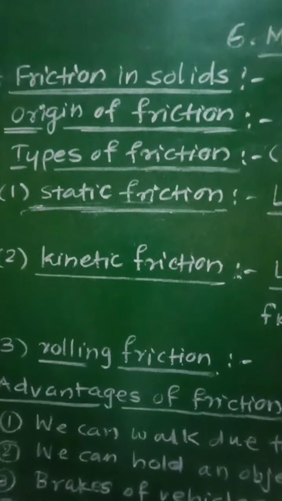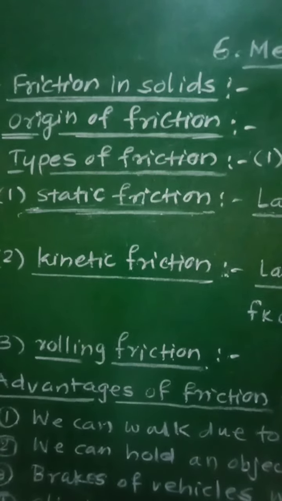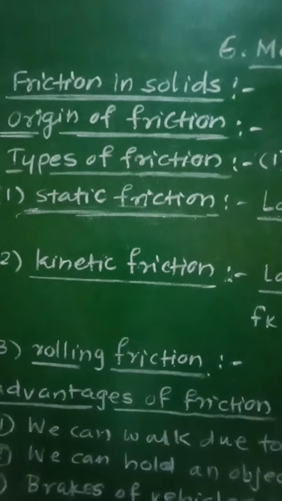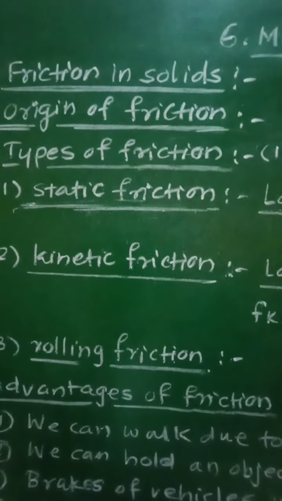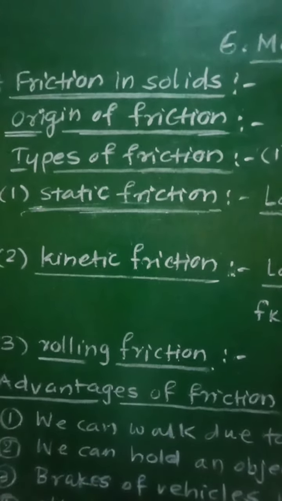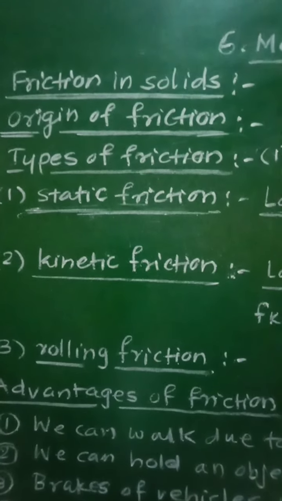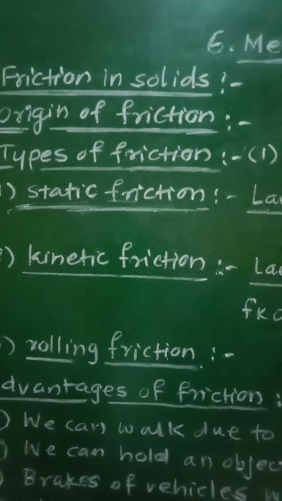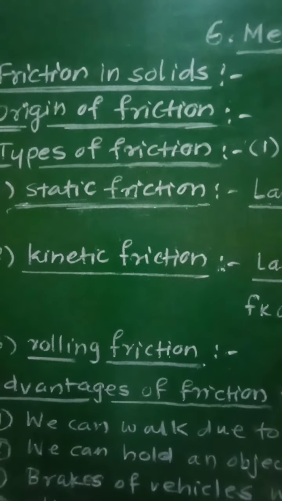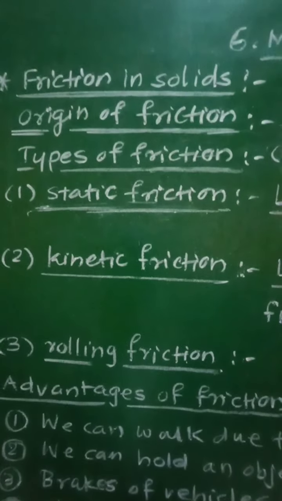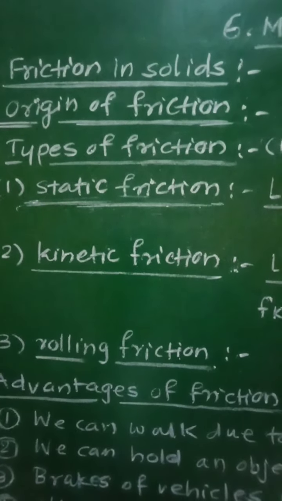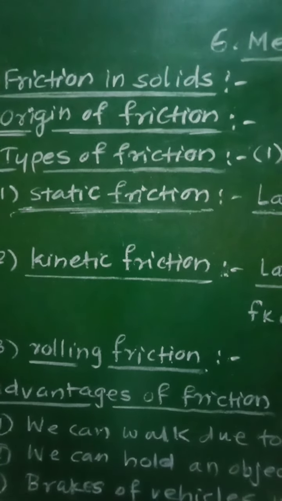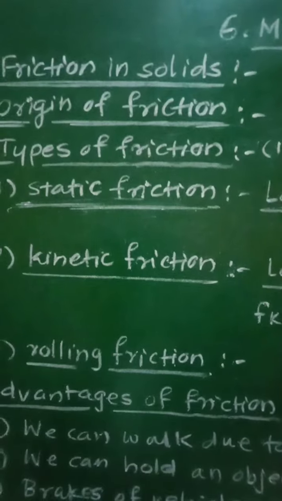The mechanical force between two solid surfaces in contact with each other and opposing their relative motion is called frictional force or force of friction, while the property which resists, that is opposes, the relative motion between two surfaces in contact is called friction.